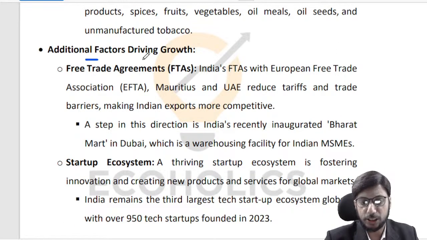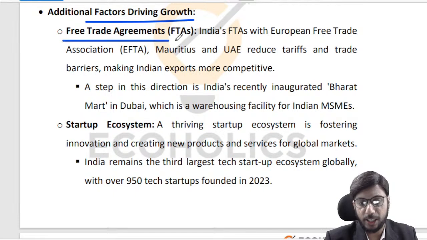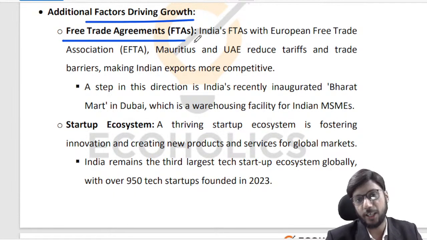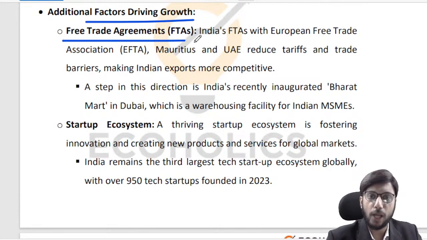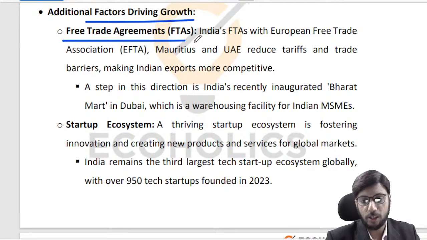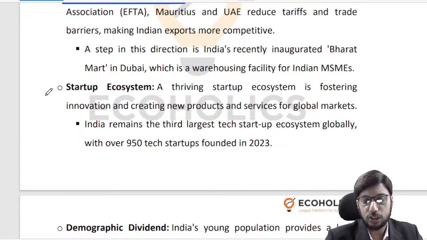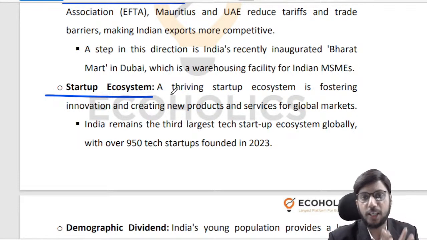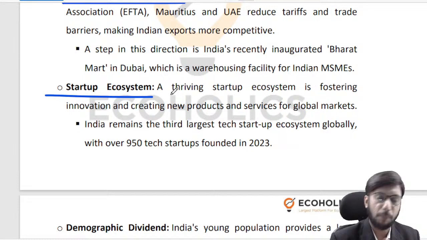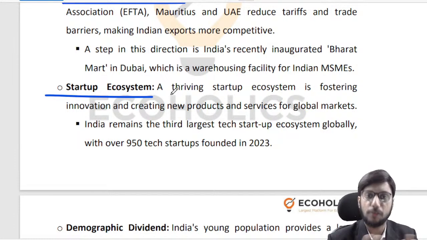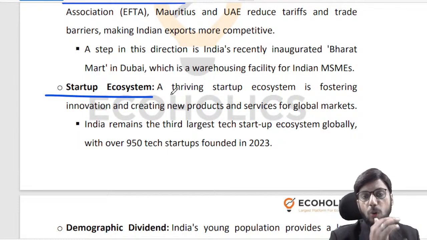There are additional factors which are favoring us, like for instance, free trade agreements, especially the renegotiated free trade agreements, right? So they are going to help us. They should help us, right? So European Free Trade Agreement, Mauritius, UAE, they are steps in the right direction, right? Startup ecosystem has been nurtured very carefully in India, right? So some of the best, not always the best in all the sectors, but very good startups exist in India, right? And we need to go to the next stage.